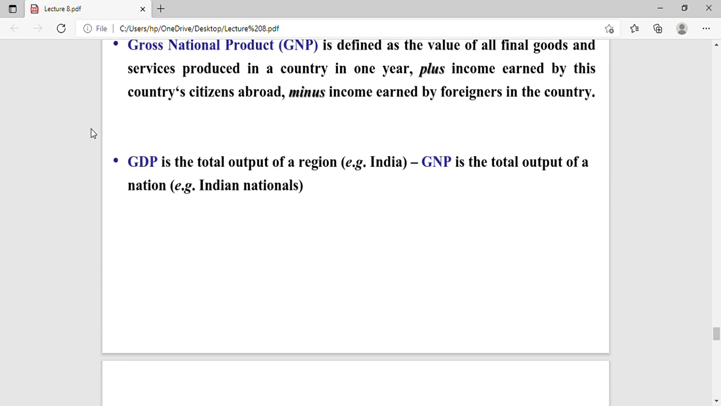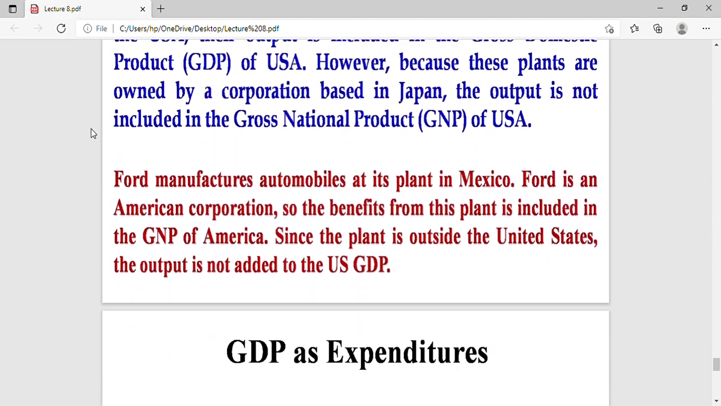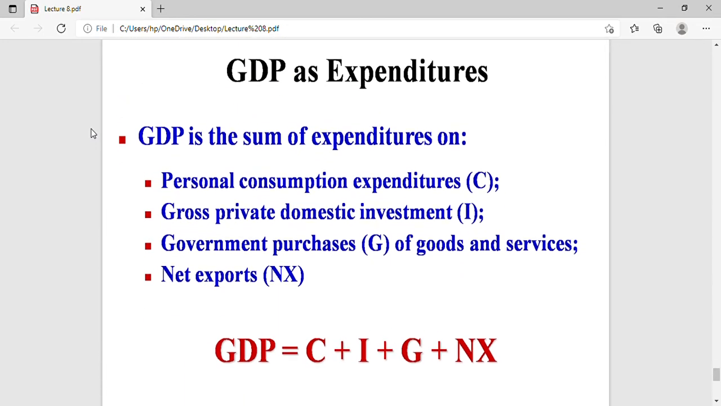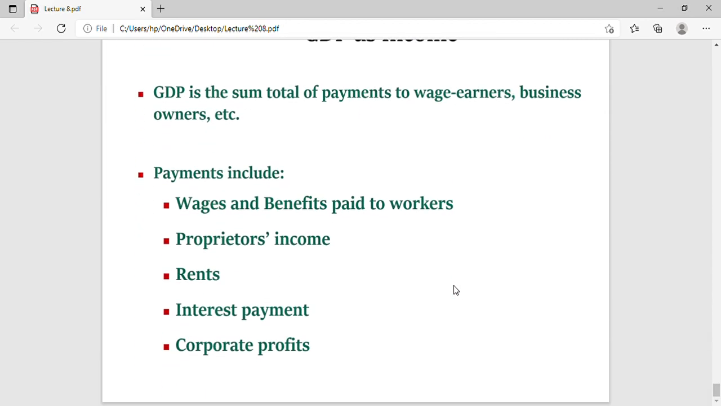There is some definition, and here we will end our lecture. Here are some examples. You can see this is the equation of GDP: consumption plus investment plus government expenditure plus net export. GDP as income: GDP is the sum of total payment to the wage earner, businesses and commerce, etc.